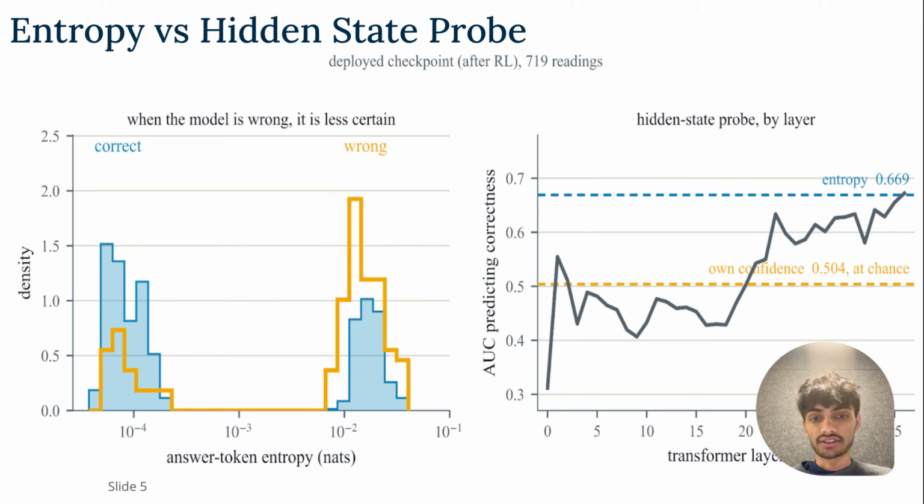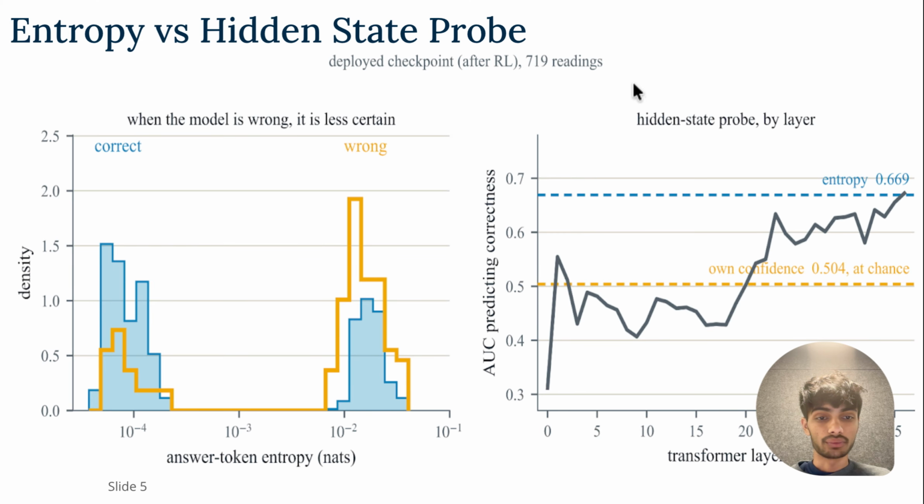We looked into the model's internals as well. For example, when we compute the entropy of the softmax at the answer token, we can sometimes predict whether the answer is correct or not. So if a model responds with a higher uncertainty, then the answer is likely going to be wrong. And this does work decently.